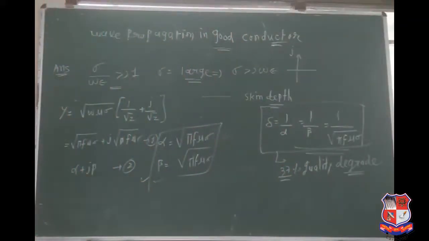So this is the complete theory of wave propagation in a good conductor. Already we have completed wave propagation in free space, wave propagation in good conductor, wave propagation in lossy dielectric medium, and Poynting vector theorem. In total, 4 topics are discussed on this YouTube channel of mine, Jaimin Sanghani. So please see carefully and prepare well for the GTU examination.